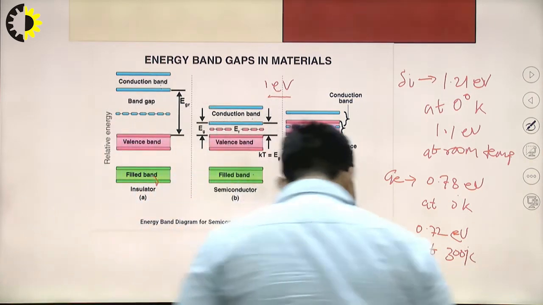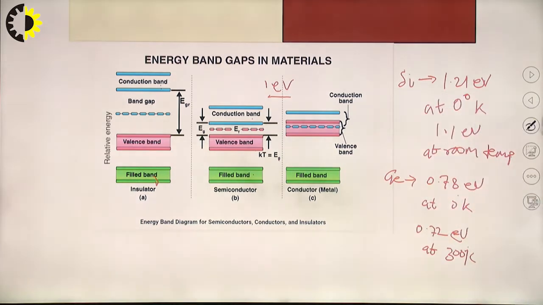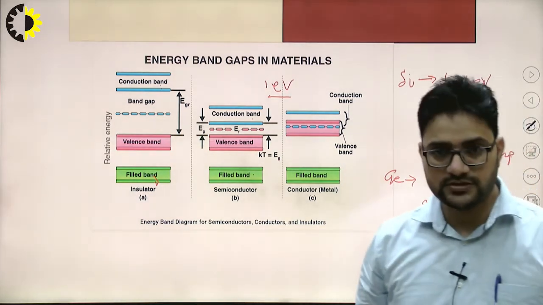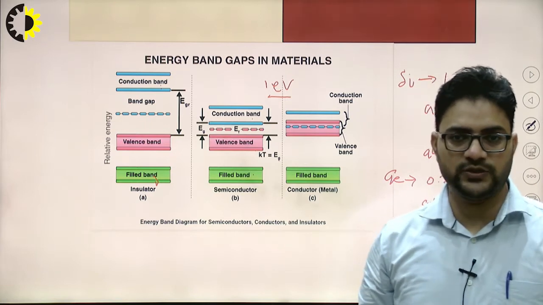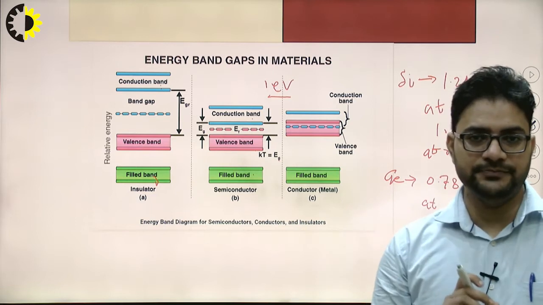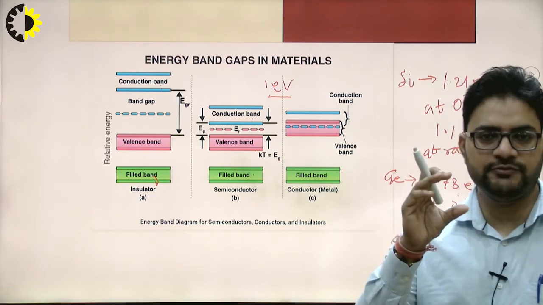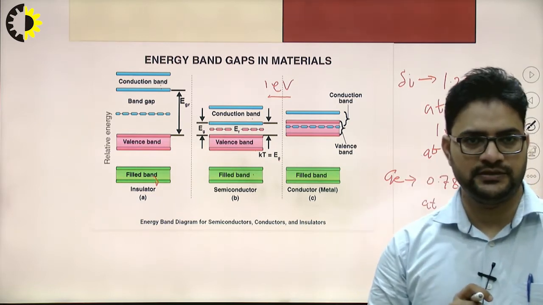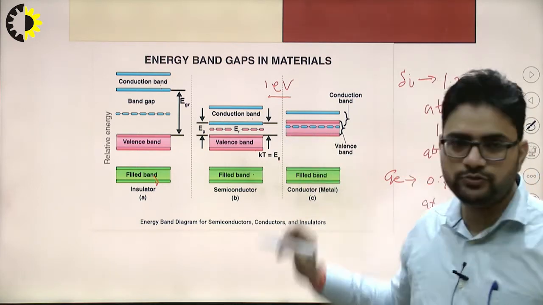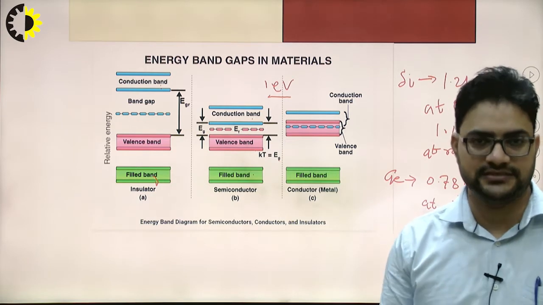What we can postulate from this is that if we increase the temperature from 0 degree Kelvin towards room temperature, then this energy gap will become lower. This Eg value, the forbidden energy gap, will be lesser if we increase the temperature.